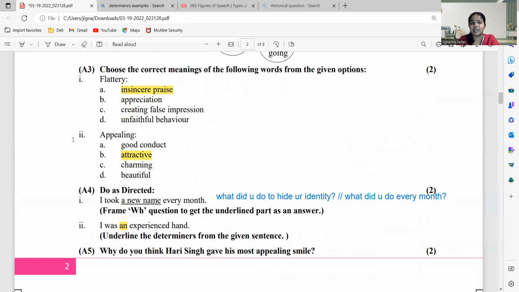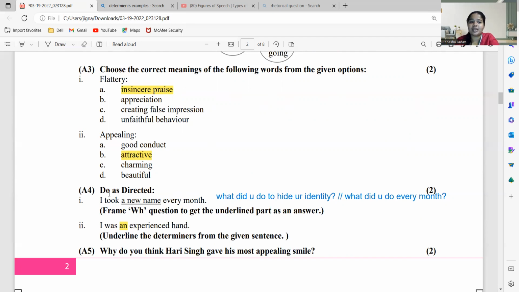Insincere praise. Appealing. Appealing मतलब क्या होता है? She looks very appealing. She looks very attractive. ब्यूटीफुल नहीं होता. अट्रैक्टिव और ब्यूटीफुल में एक बार आप कंफ्यूज हो सकते हो. बट ब्यूटीफुल इज नॉट अपीलिंग. Gorgeous you can say is beautiful, but appealing is attractive. So you know the PPT was very appealing. PPT was very attractive. तो attractive हो जाए.